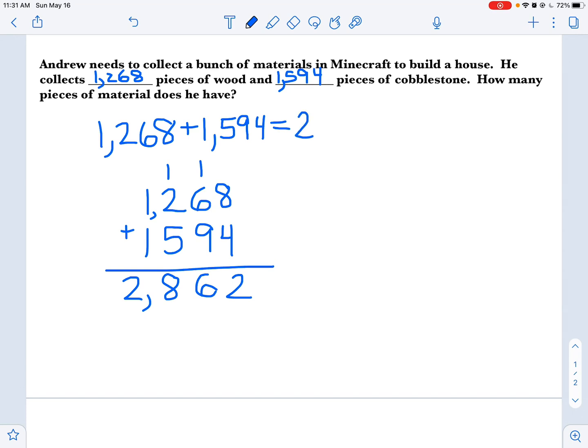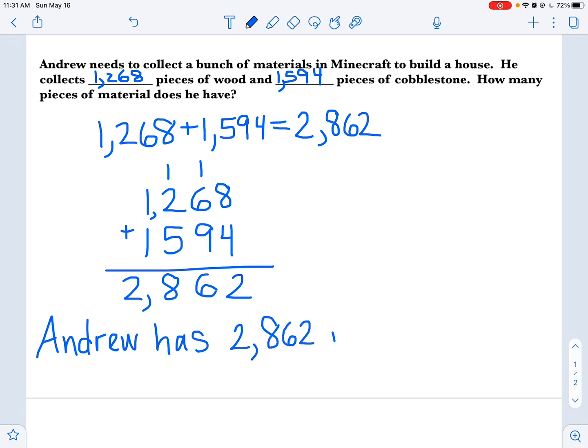I'm going to put it back up here, 2,862. And then I'm going to write my statement. How many pieces of material does he have? Andrew has 2,862 pieces of material. Okay?